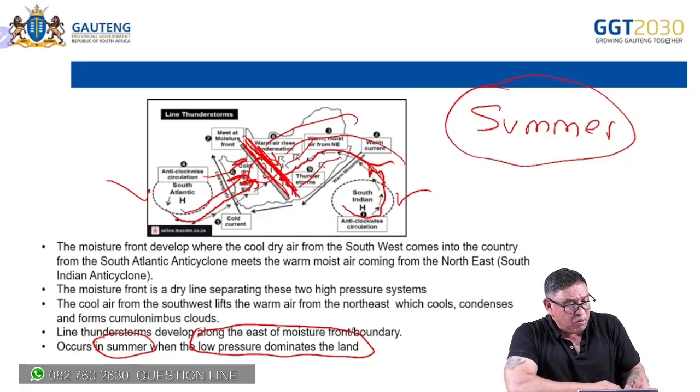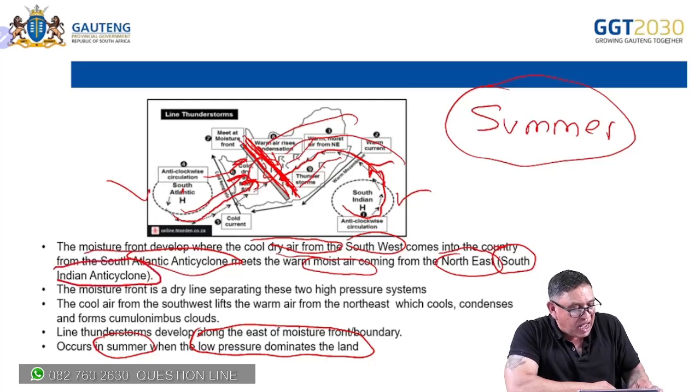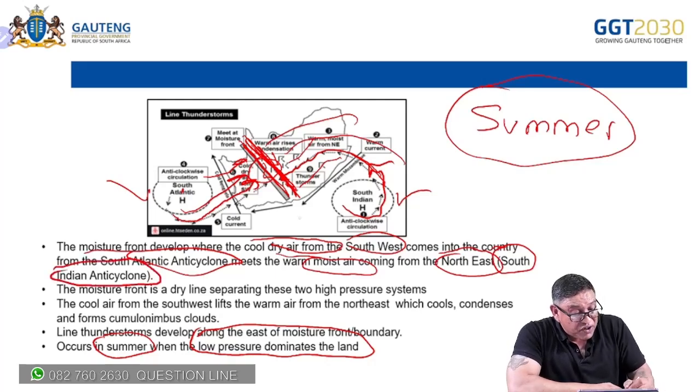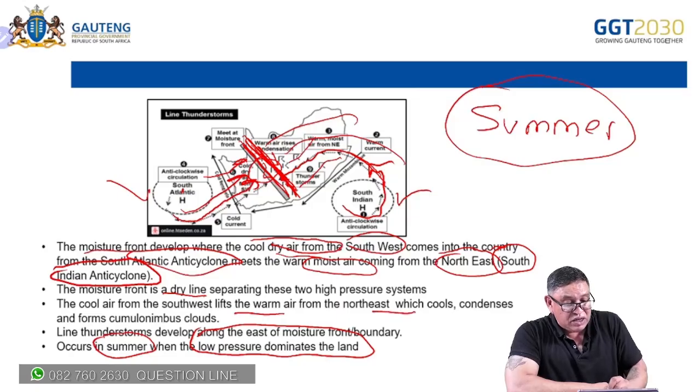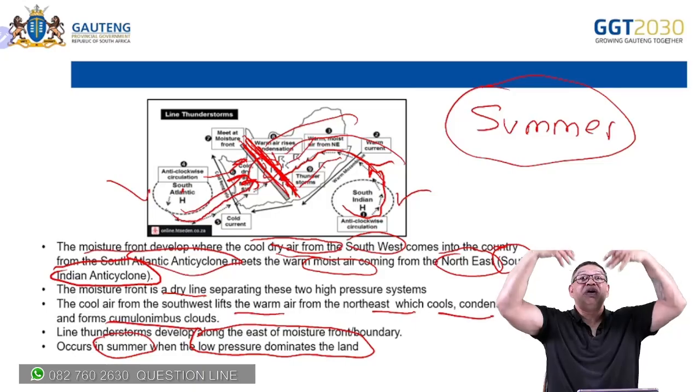So very quickly, moisture develops where cold, dry air from the southwest of the country, from the South Atlantic high, meets moist air coming from the northeast, from the South Indian high. The moisture front is a dry line separating these two. That's your moisture front. The cold air lifts the warm air from the northeast, which cools, condenses, forms cumulonimbus clouds, and we have this